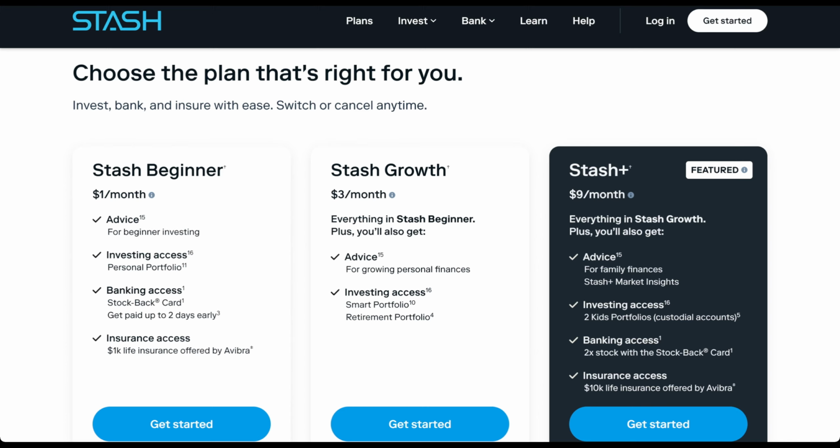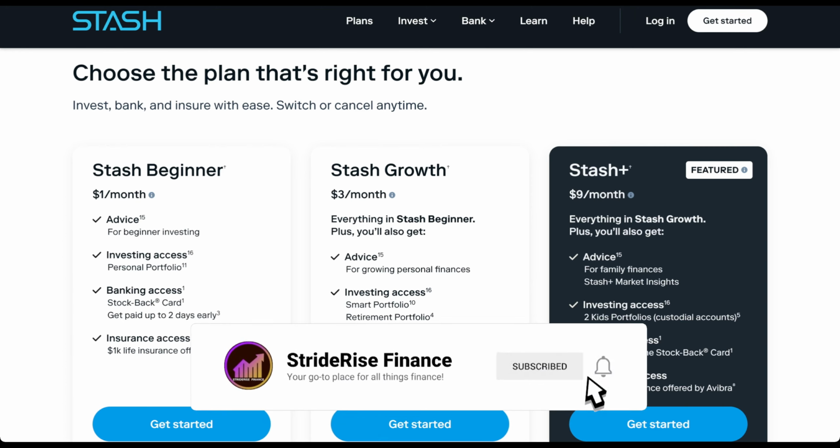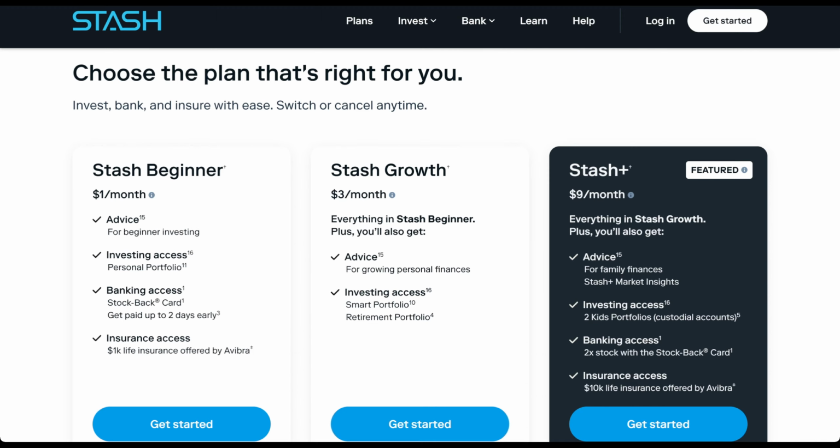As a beginner, when you don't know what's happening in the market or how to choose, such robo investing apps really help. But at this stage of my investing journey, where I know where to invest, how much to invest, what to look out for, what the pitfalls and dangers are, just having the convenience of investing automatically and paying $3 a month seemed an overkill for me. That's why I started the process of transferring out of Stash into Fidelity. Yes, in Fidelity you don't have the option of recurring investment, but for someone like me who actively follows where I invest and how much I invest, it made sense to transfer out of Stash into Fidelity and continue my ETF investing journey there personally.